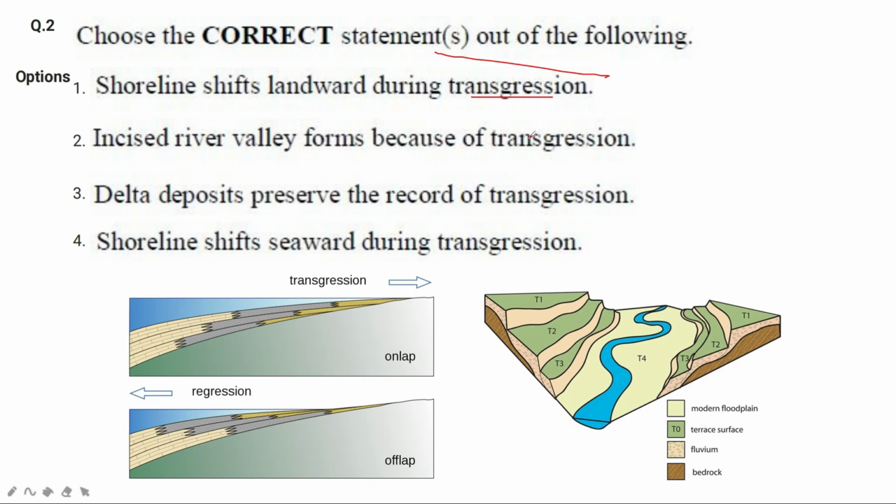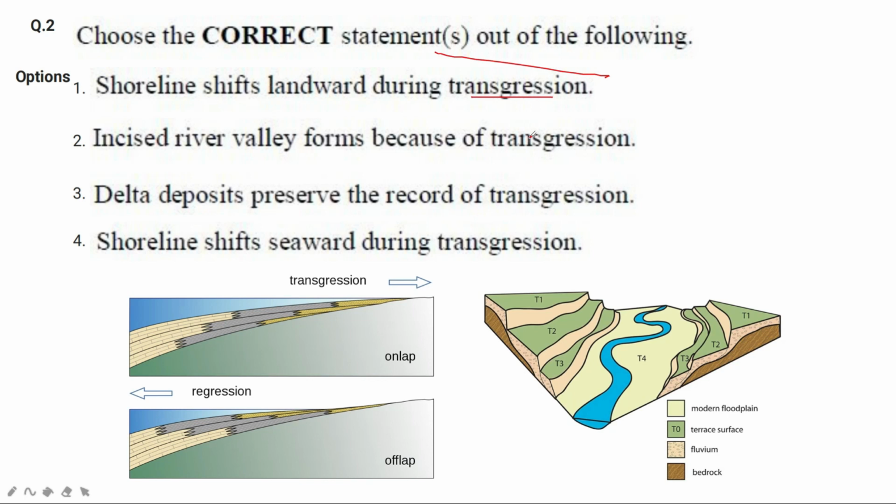If the land is sinking or subsiding, obviously the water will move towards the land, right? Or it can be due to the upliftment of ocean floor, or the destruction of ocean floor under the subduction zones, because of which the capacity of the ocean is reduced and the water moves towards the land. If the water holding capacity of the ocean is reduced, the water will obviously move towards the land.